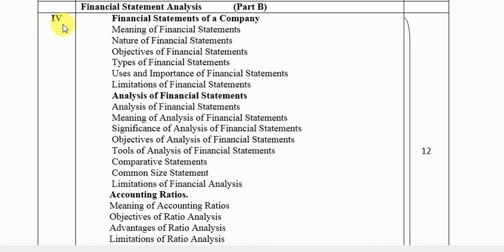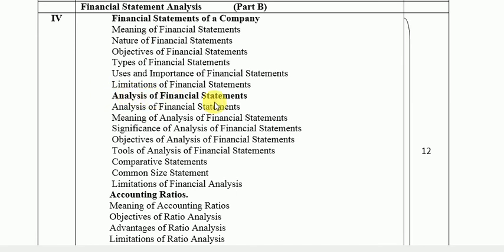There are a variety of ratios which you have to study. The list is given here. We will discuss these types of ratios when we go into the chapter. Unit 4 altogether comprises 12 marks, so the weightage of Unit 4 is 12 marks under Part B, and this area is analysis of financial statements.